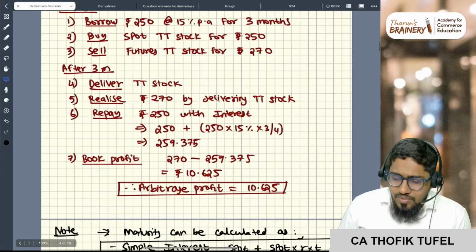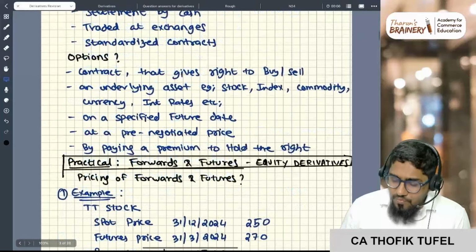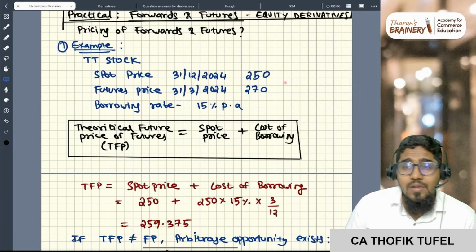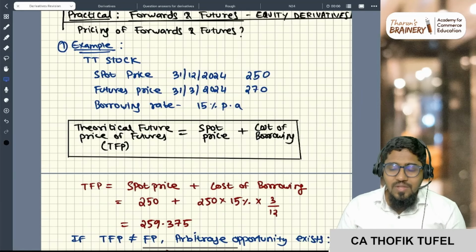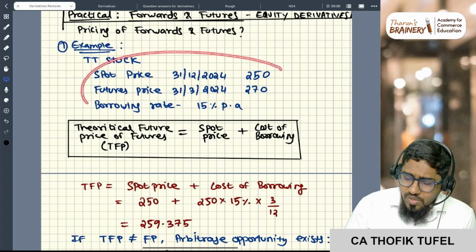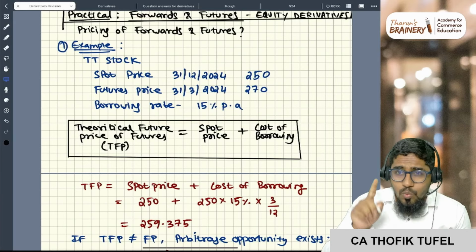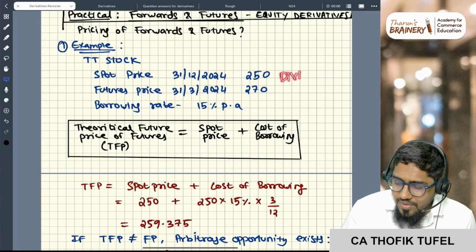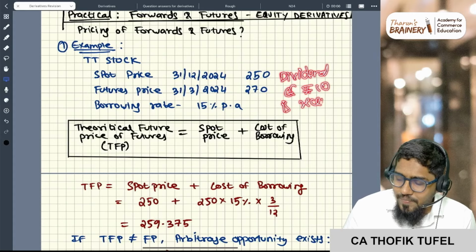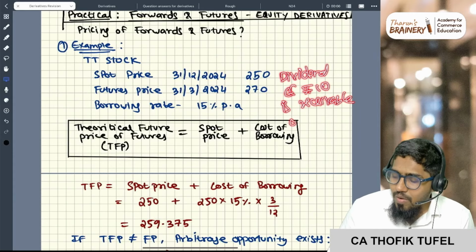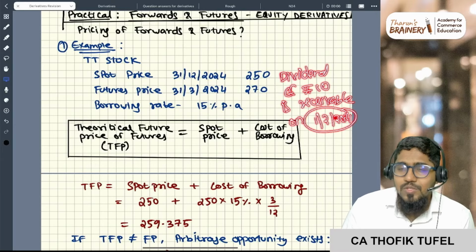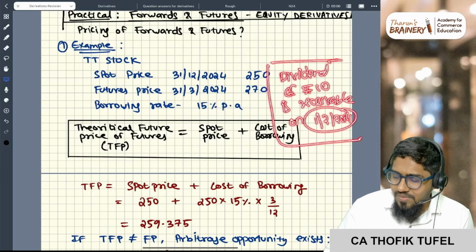Next, sir. Now this is the stock. Sir, what if in the middle I'm receiving some dividend, sir? Dividend paying stock. This is one adjustment, like a cookie point. If it's a normal problem, this is how you need to solve. Sir, what if it is a dividend paying stock? They will give one more piece of information, like a dividend of rupees 10 is receivable on 1st February 2024, which means at the end of the first month I'm receiving a dividend.